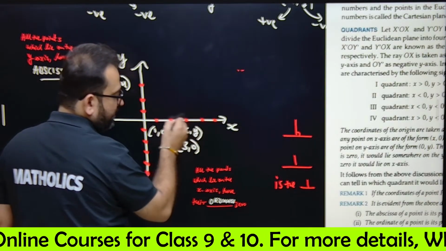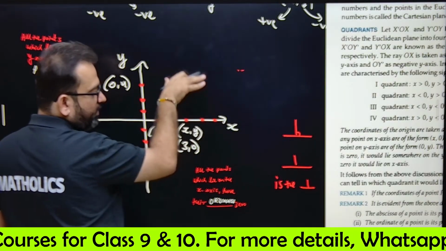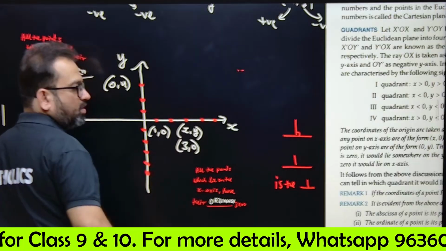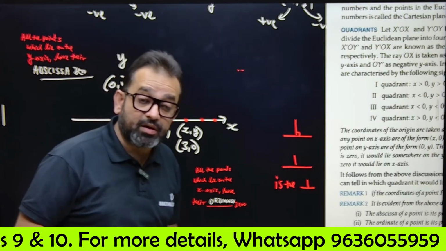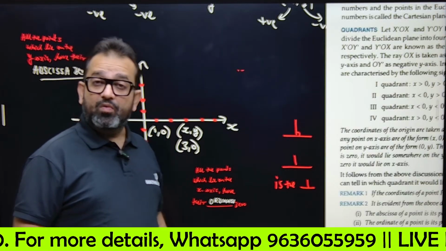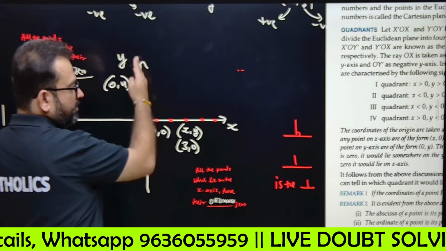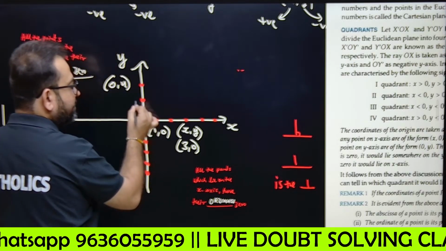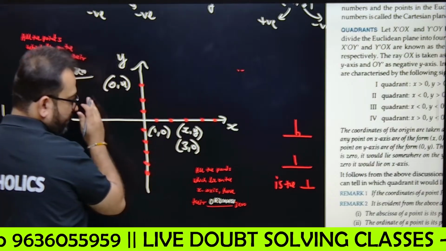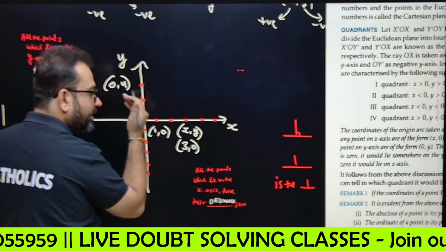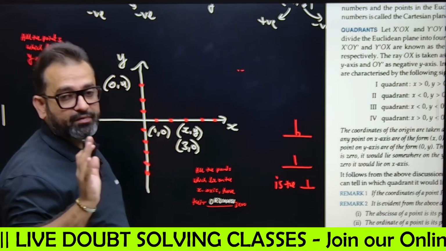These points are not moving on the y-axis, so their y coordinate will be 0. Now all the points which are on the y-axis, moving only on the y-axis, are not moving right or left. That means their x coordinate is not moving. So the x coordinate will be 0, right?